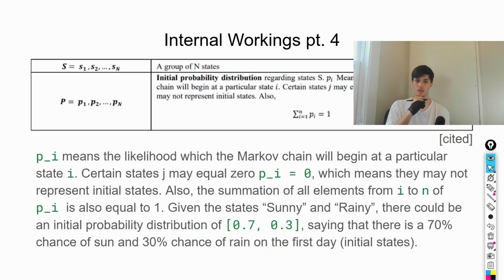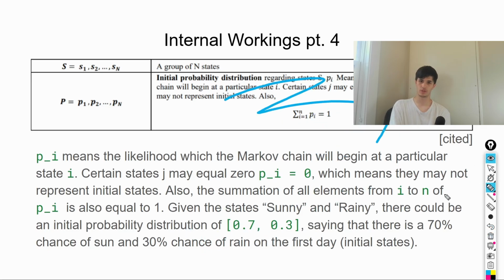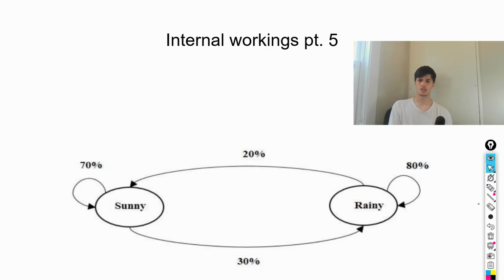Then we have the initial probability distribution, the sum of which should also equal 1. You don't have to read all of this stuff. It's not that important, but basically what it says is, if we don't know what today is, we need a way to predict what today could be. Or just like if you start texting, you open your phone and there's some predictor text. It has to predict what the first word is that you're going to say without knowing any past state. You could say that the first day on a hot summer in Cordoba, Spain would be a 70% chance of being sunny and a 30% chance of being rainy. And yeah, this is how it looks.